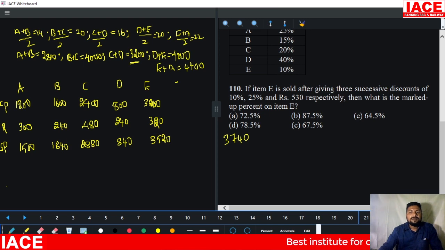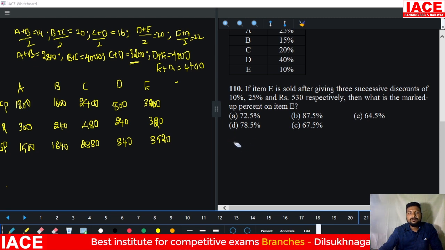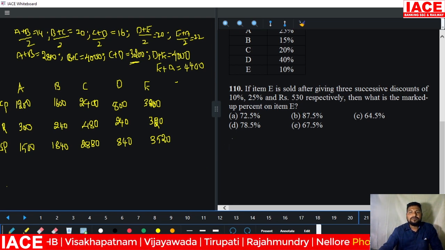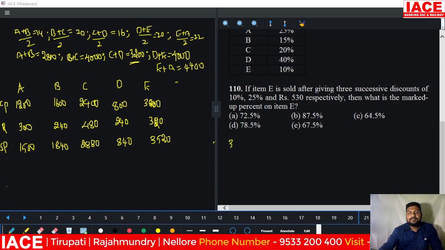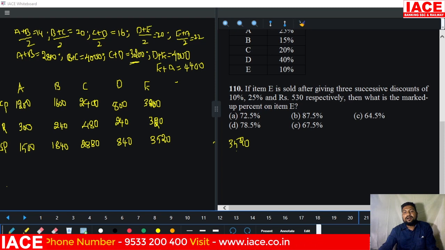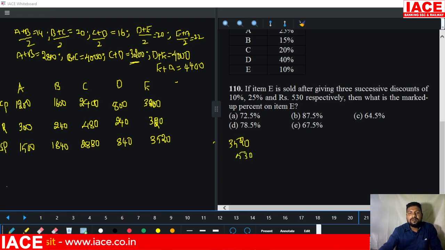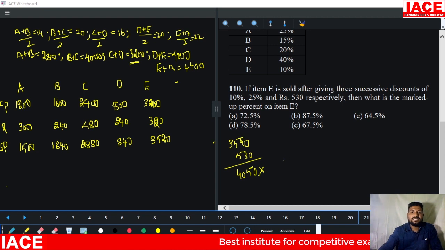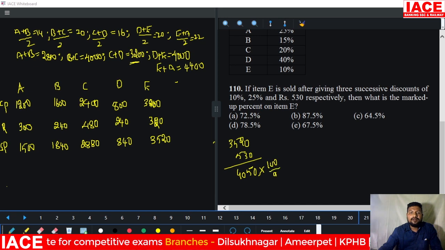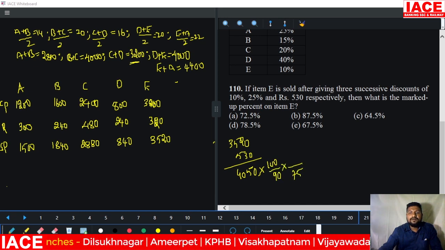3520. It's clear. Then it is the selling price. 3520 is the selling price. But after the discount of 530, it is not discounted, which means it becomes how much? 4050. But this also happens after the 2 successive discounts. Already 530 added, now 2 successive discounts. 2 successive discounts, it is 100, but I need 90. It is 75 and 100.